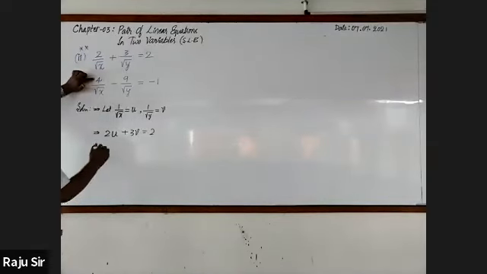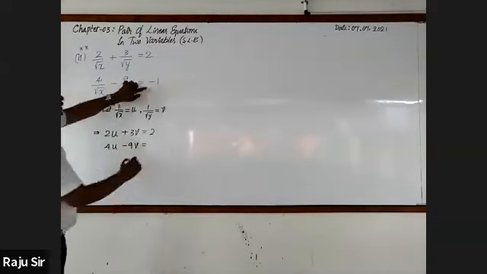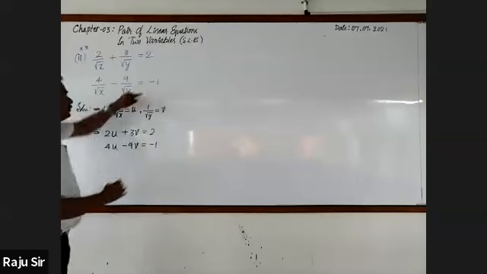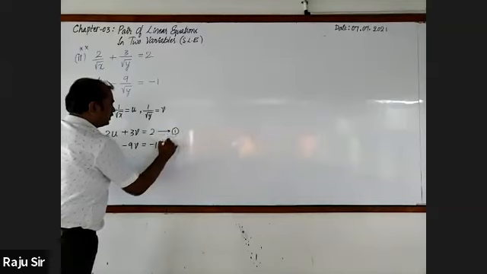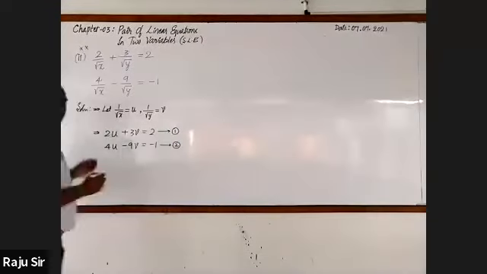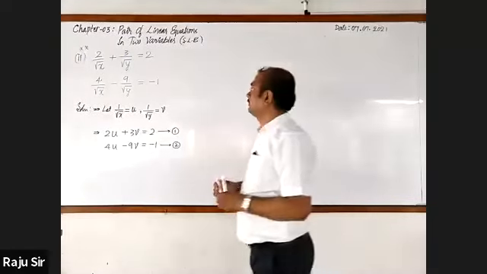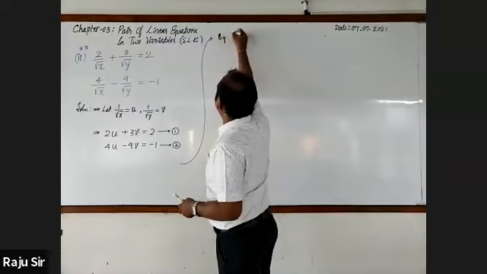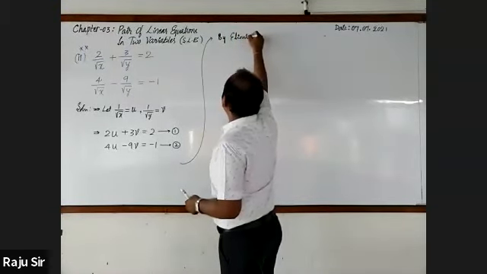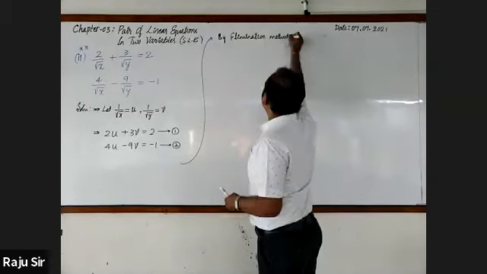The second equation is 4u minus 9v is equal to minus 1. You may call the first one equation 1 and the second one equation 2. By which method will you go for solving them? By the elimination method.